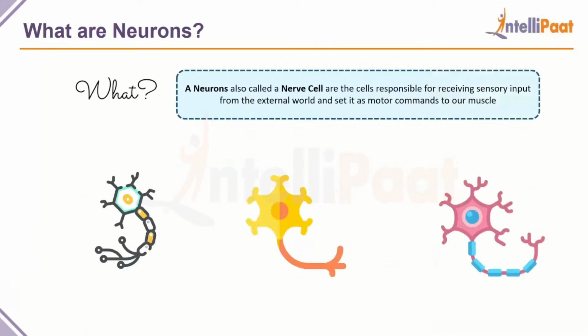Now, if you have been studying biology for any amount of time, if you have studied how the human brain works, the word neuron is something that you must have come across any number of times. A neuron is also called a nerve cell, and these are cells that are responsible for receiving sensory input. Sensory input basically means when you touch something, you're receiving input from one of your five senses. When you touch something, when you see something, when you hear something, these inputs are transferred from your sensory organs to your brain, which is received by neurons, and these neurons are responsible for then converting these sensory inputs to motor commands to your muscles.